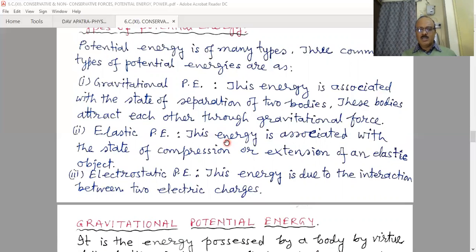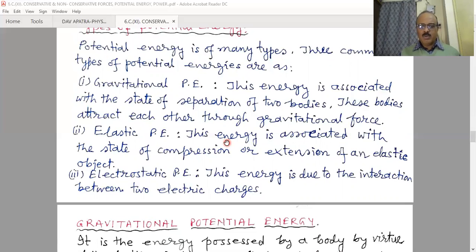Due to this change of configuration, it possesses elastic potential energy. Another very important potential energy is electrostatic potential energy, commonly known as electrical energy. This energy is due to the interaction between two electric charges.